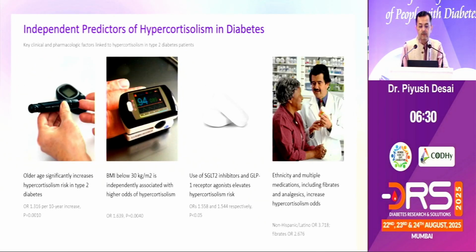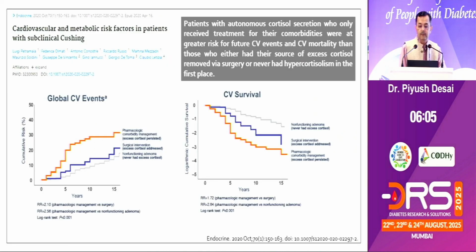What they found is that older age significantly increases hypercortisolism. BMI below 30 is independently associated with high odds of hypercortisolism. SGLT2 inhibitors and GLP-1 agonists were more prevalently used in patients with hypercortisolism, and ethnicity and multiple medications including fibrates and analgesics also increase the odds of hypercortisolism.